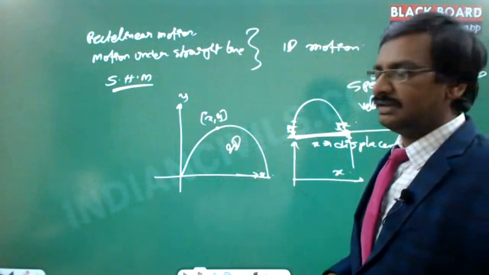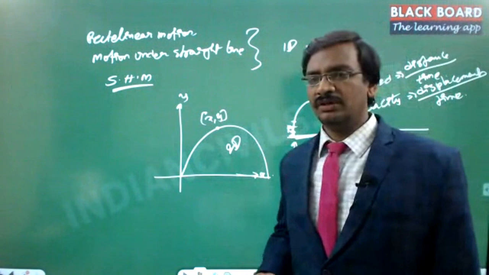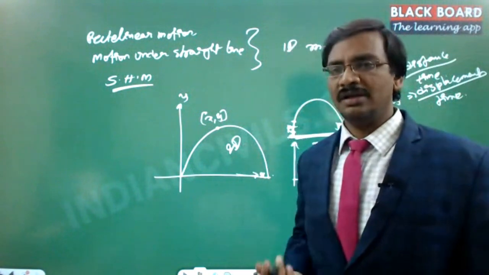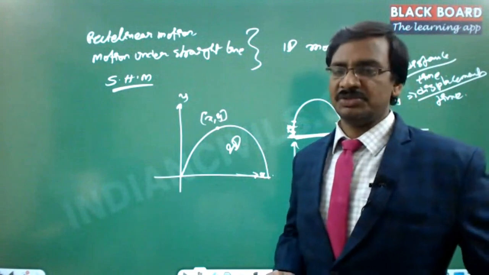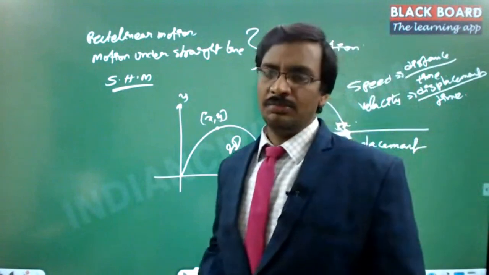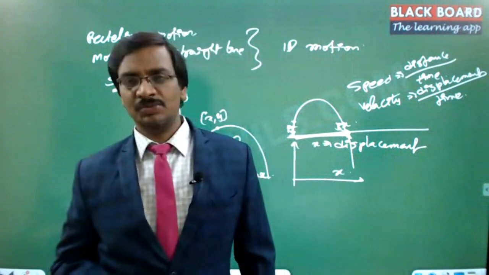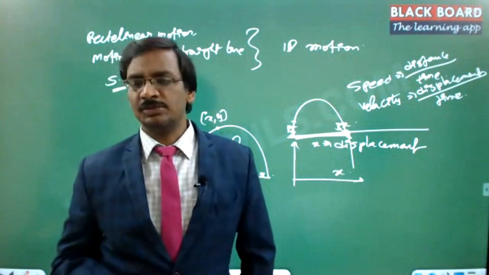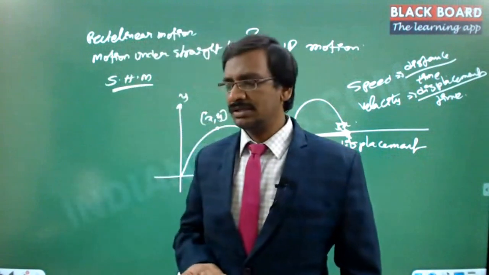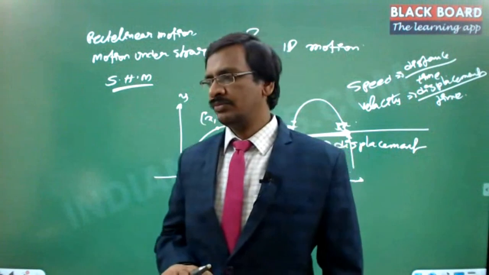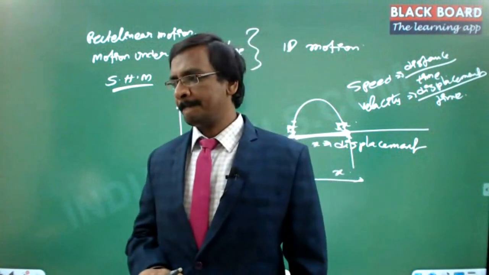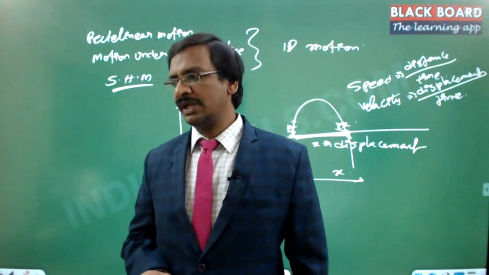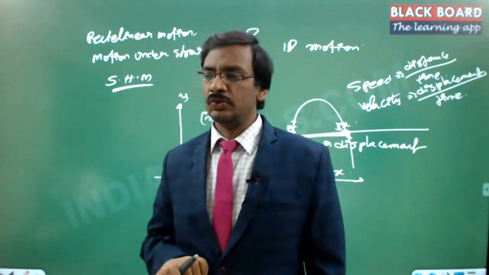Suppose it is 3D, moving in space, then we say that is a 3-dimensional motion, right? Suppose a particle is moving in a helical shape, then that is a 3-dimensional motion. Now suppose I throw a ball, then we say it is a projectile following a parabolic path, right? Is it a 3-dimensional motion or a 2-dimensional motion? Is a projectile 2-dimensional or 3-dimensional? It is moving in space, right? How can we call that 2D?